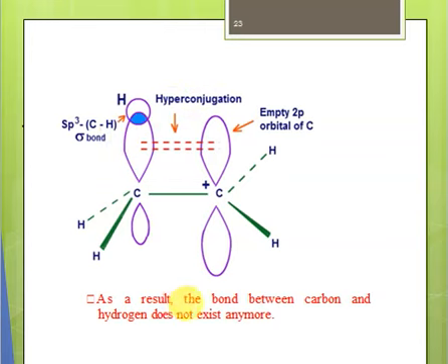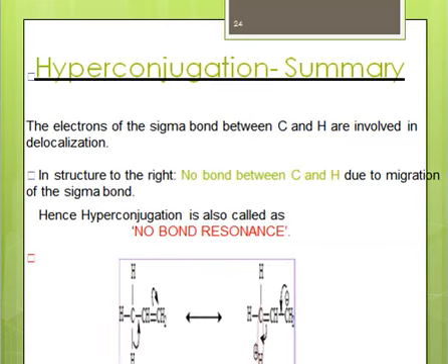So as a result of hyperconjugation, the bond between hydrogen and carbon exists no more. As a summary, in hyperconjugation, the electrons of the sigma bond between carbon and hydrogen are involved in the delocalization, right? And in this right structure, there is no bond between carbon and hydrogen. Since this contributing structure has no bond between carbon and hydrogen, hyperconjugation is also known as no bond resonance, right? In hyperconjugation, it's actually the sigma bond which is delocalized.